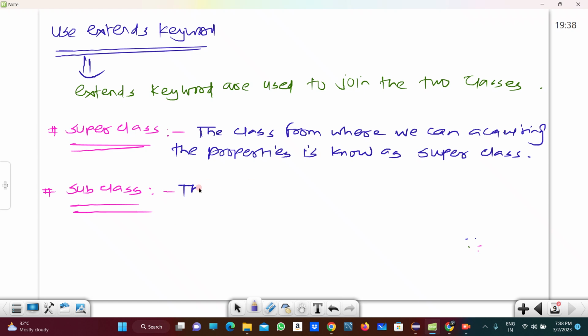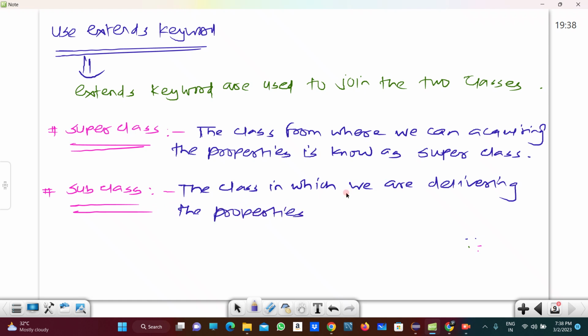The class in which we are delivering the properties is known as subclass.